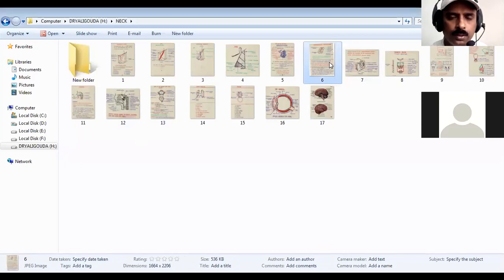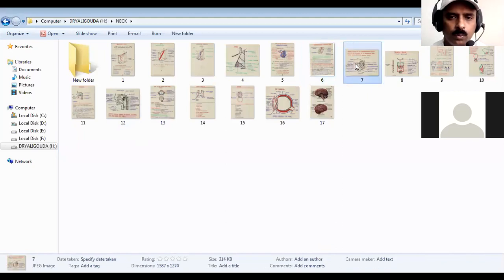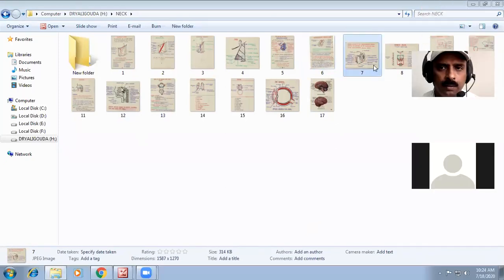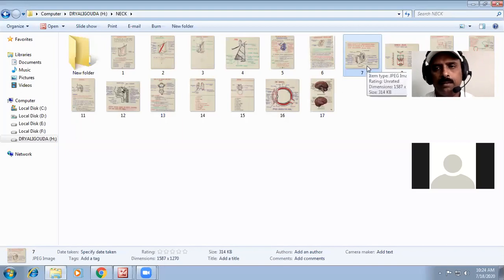What are the most important structures passing through here, that you have to mention. When you see the parotid gland, the facial nerve is the major nerve structure which is entering, and we have the jugular vein, then we have the branches of the internal carotid artery.